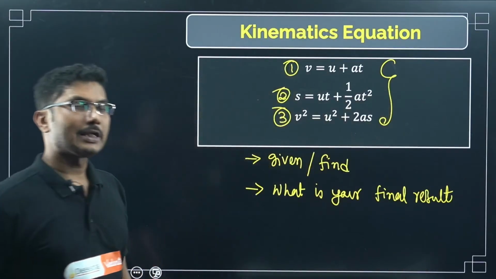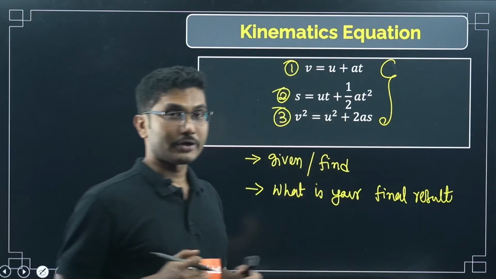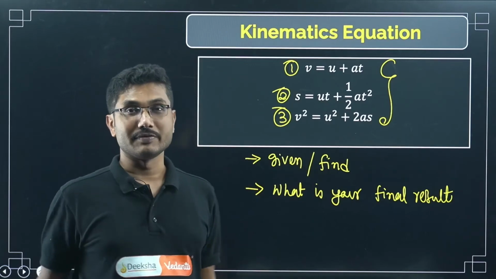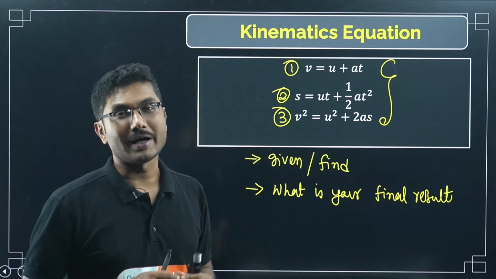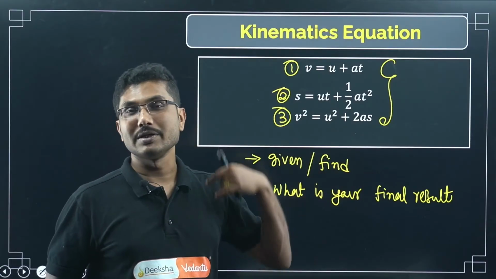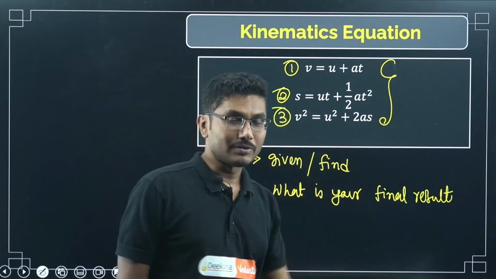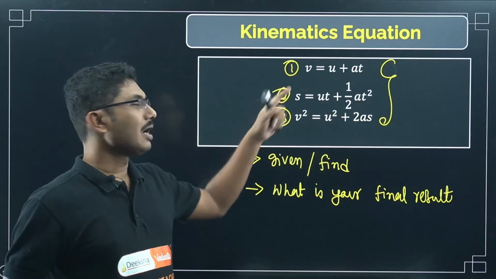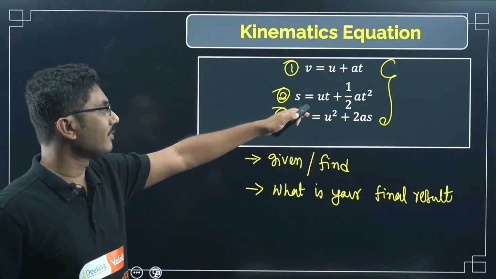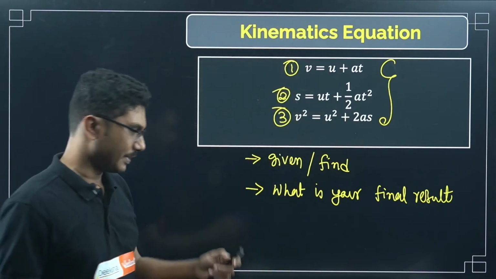Sometimes based on the result we can choose whichever equation we want to use. For example, in the question that we have solved, the final velocity was given, so that's why we used that equation. If the final velocity was not given but some other form was given, we would have used a different equation, right? So based on what is given, we have to use the correct equation. Here, I hope you know the symbols. u is initial velocity, v is final velocity, a is acceleration, t is time, s is displacement, right?